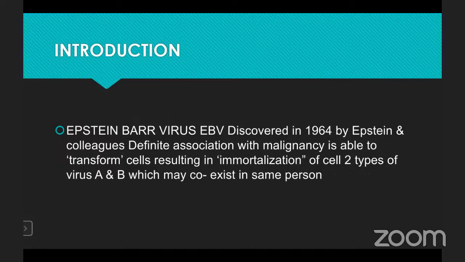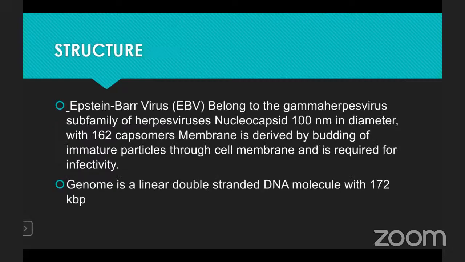Epstein-Barr virus was discovered in 1964 by Epstein and colleagues. It has a definite association with malignancy, being able to transform cells, resulting in immortalization of the cell. There are two types of virus, A and B, which can occur in the same person. Epstein-Barr virus belongs to the gamma herpesvirus subfamily.